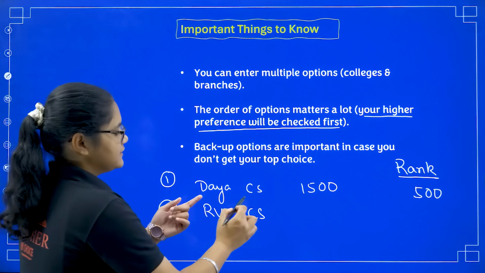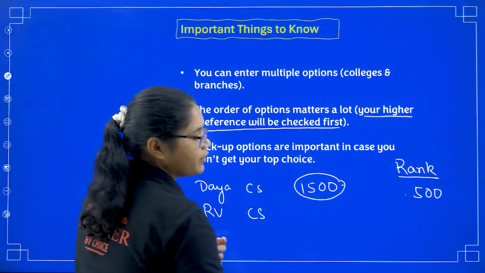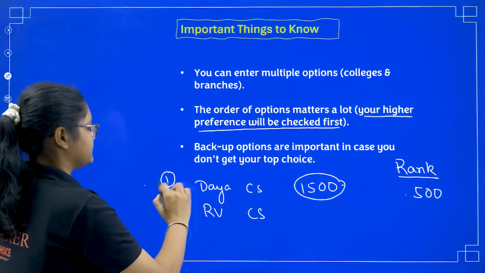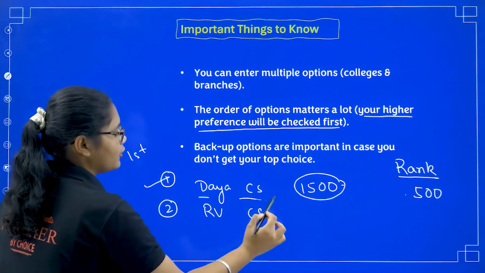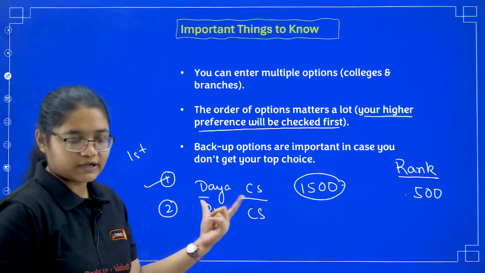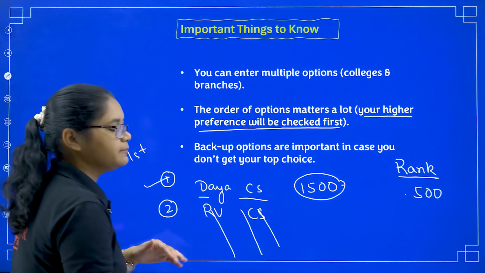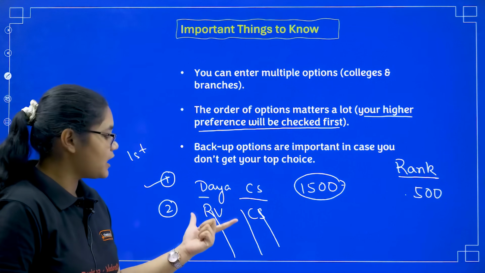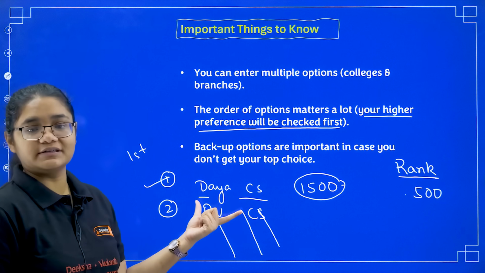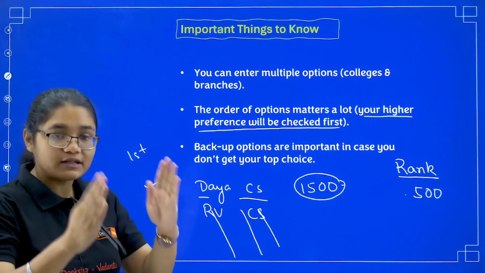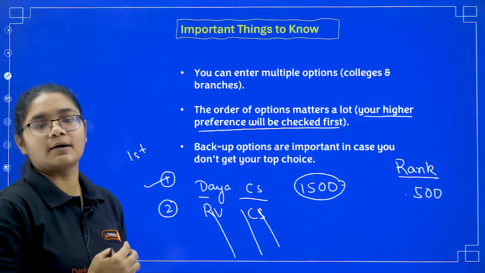Now see, since this first one's cutoff is below your rank, you will definitely get this in the first round. This will be allotted to you easily. Once this first one is allotted, all the options below it will be removed automatically. You cannot get those options again. So if you want RVCS, that should be in the first position. If you want BMSCS, that should be in the second. So whatever is your first priority has to come first.